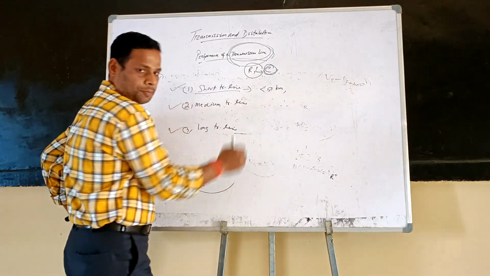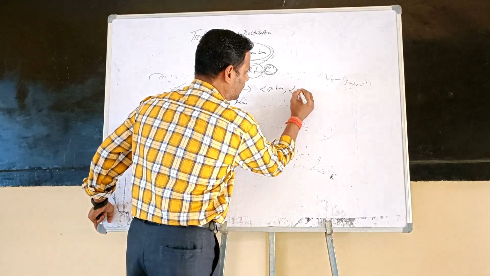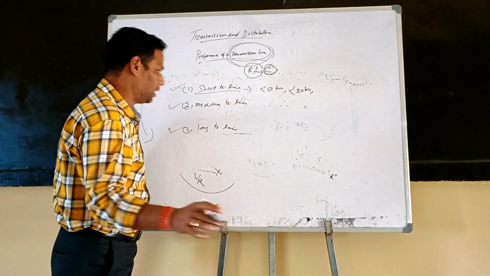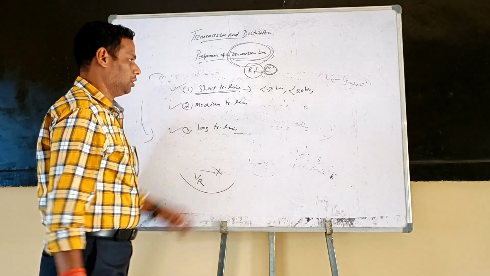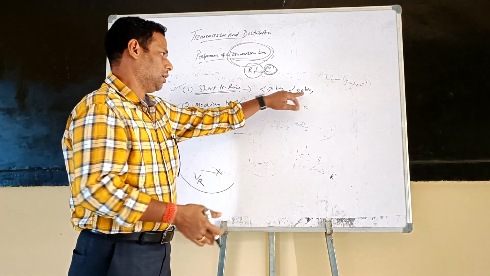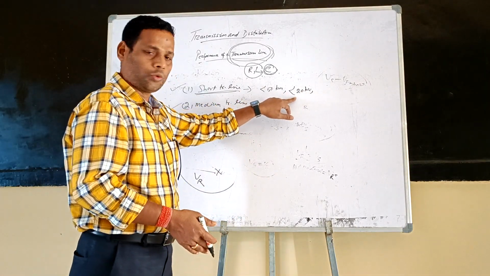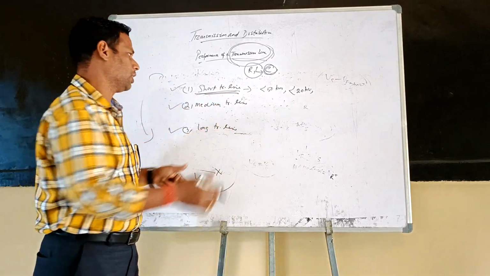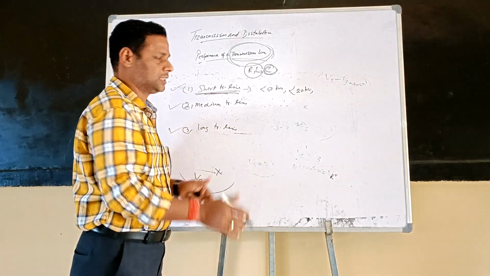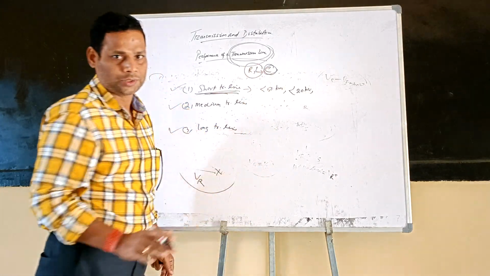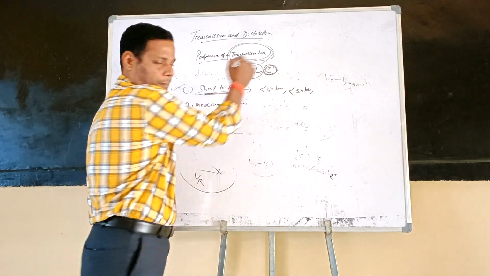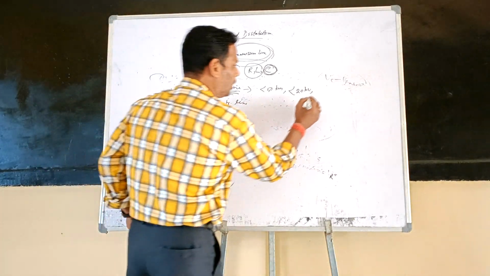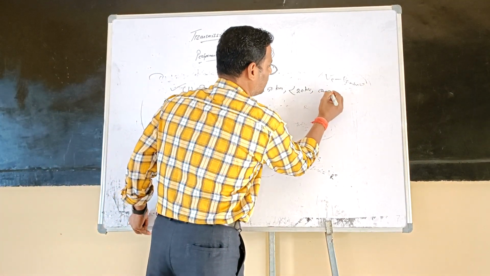If it is less than 50 km and the operating voltage is less than 20 kV, then you call that transmission line a short transmission line. In this short transmission line, since the line is very short, you only consider the series impedance of the transmission line. You do not consider the shunt capacitance, due to the short distance of the transmission.